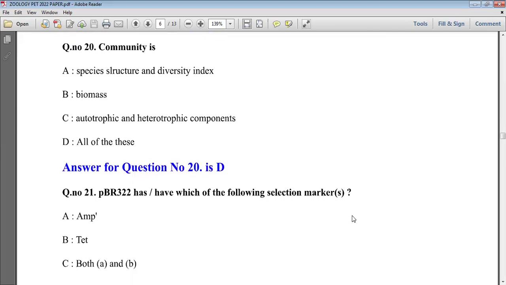Now the next question is asking for the correct definition of community. Community is nothing but all the populations of different species. When we combinedly call all the populations of different species, then we use the term community. It is also called ecosystem in simple language. And all the options we will learn.